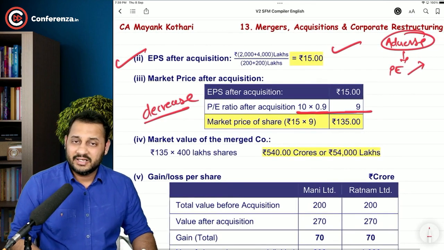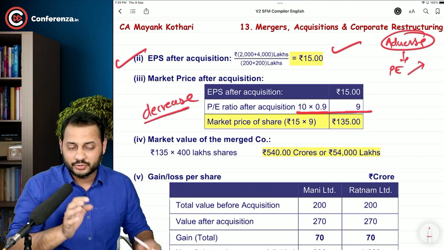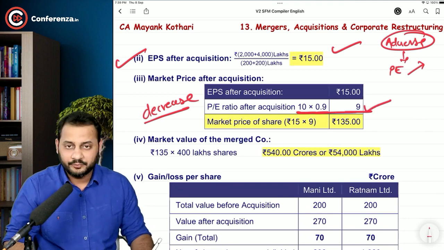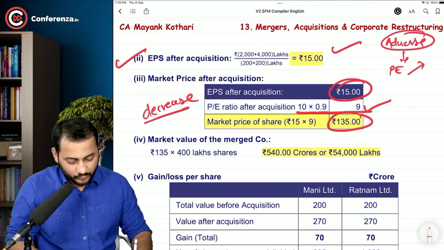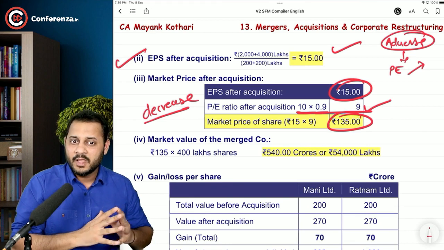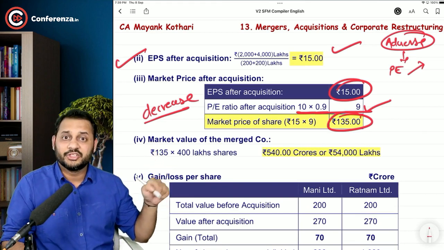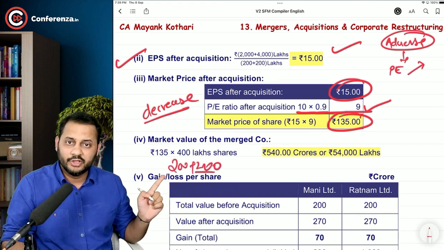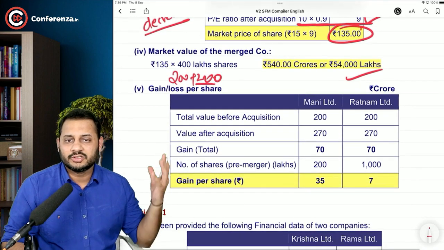The institute might have wanted to say that it is a decrease in the P/E ratio. So 10 is the current P/E ratio, less 10%, 9. Post merger EPS is 15, multiplied by P/E ratio, you will get the post merger market price. Once this post merger market price is calculated, multiply it with the number of shares post merger, that is 200 of your existing and the 200 of the new shares. You will get the market value. And then the gain or loss is very simple.